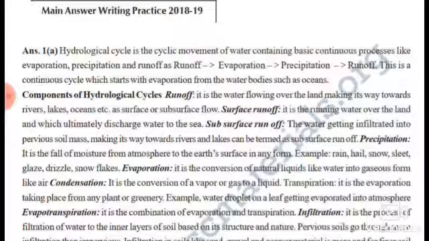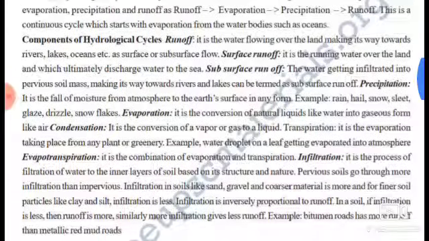Precipitation is the fall of moisture from the atmosphere to the earth's surface in any form. Example: rain, hail, snow, sleet, glaze, drizzle, snowflakes. Evaporation is the conversion of natural liquids like water into gaseous form like air. And condensation is the conversion of a vapor or gas to a liquid.